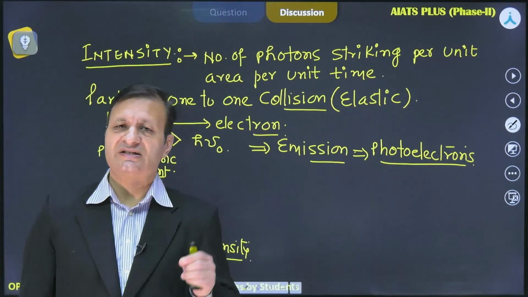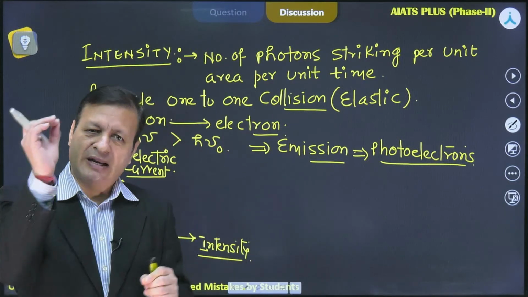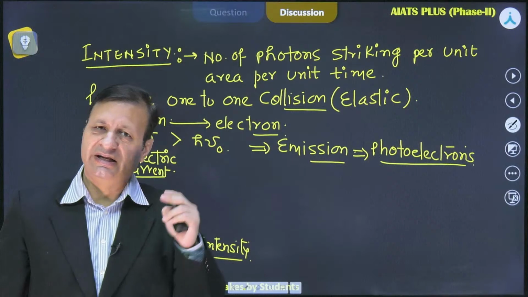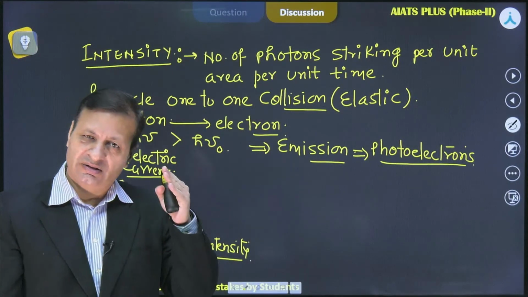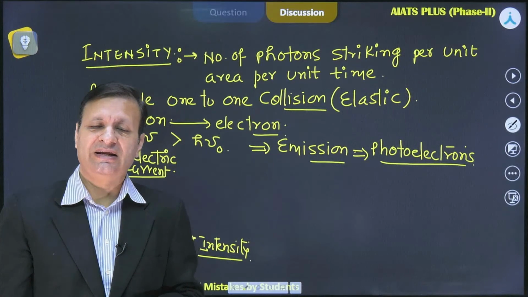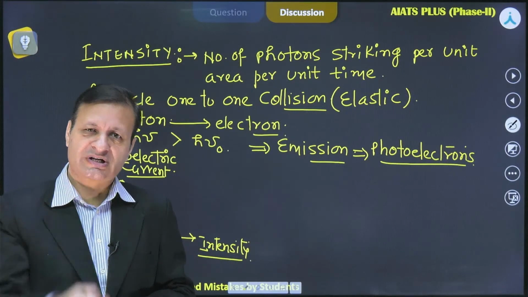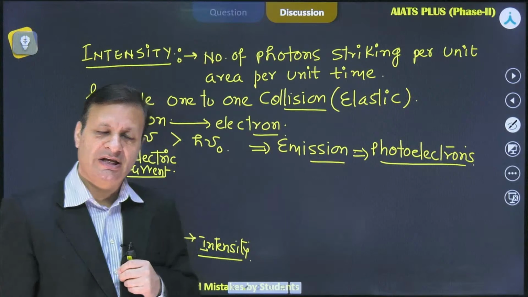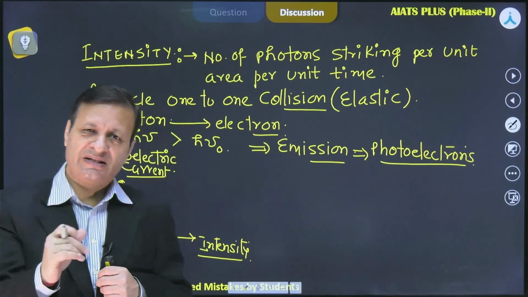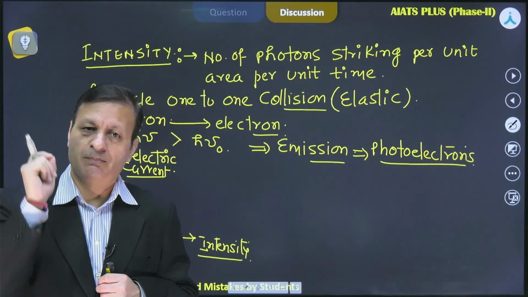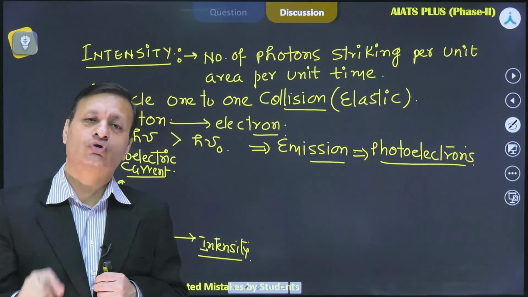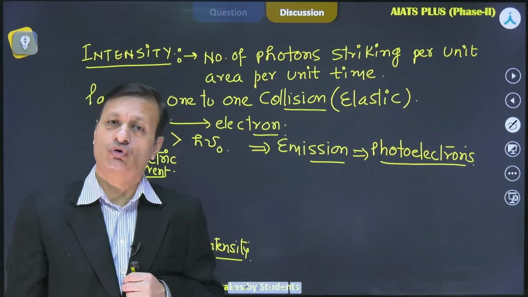we know intensity is number. So one photon collides with one particle and helps you to emit one particle. If 10 photons strike, that helps you to emit 10 electrons. If 100 photons strike, 100 electrons. It means the more is the intensity, that means more is the number, more are the number of photoelectrons emitted, and more will be the current.